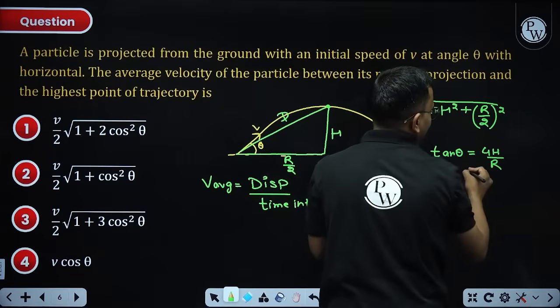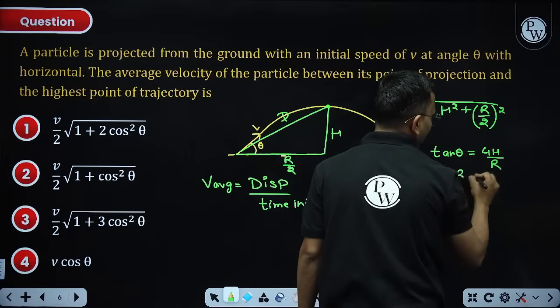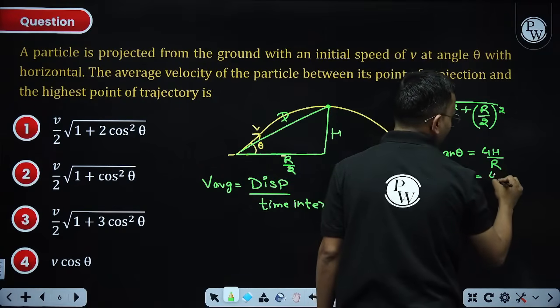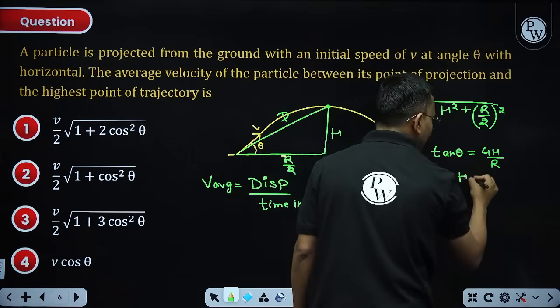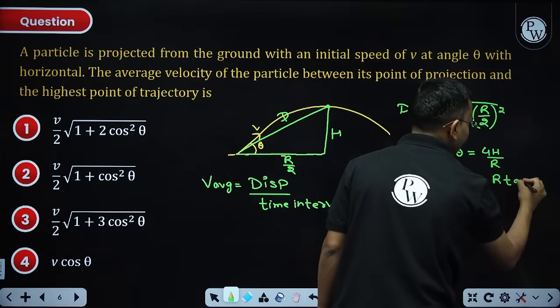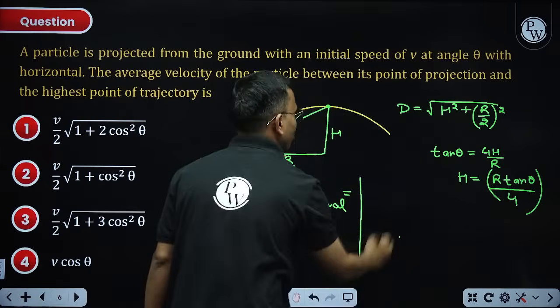From there, I can relate. I can say h is equal to R tan theta divided by 4. Now put it here.